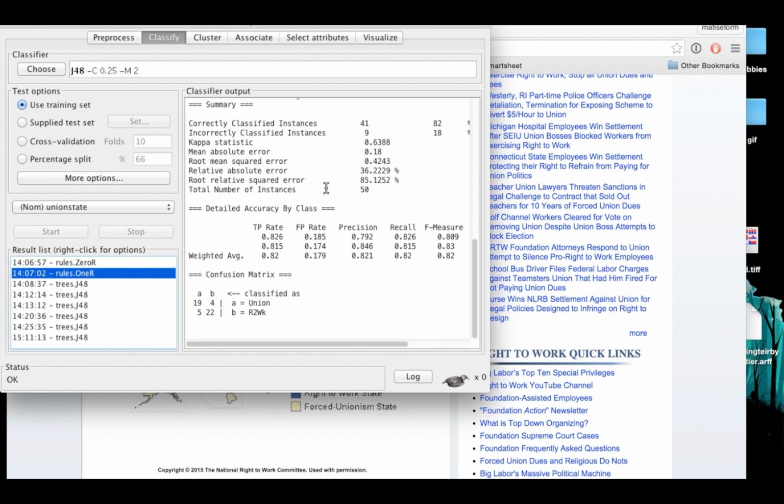And in that case, if we just naively applied that rule and that rule alone, we would predict 41 out of 50 cases, or an 82% correctly classified instance rate. Again, we should be able to do better than that, because this is a pretty naive test, but again, this isn't a very rich data set either.